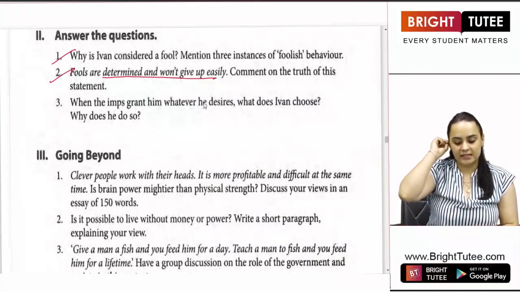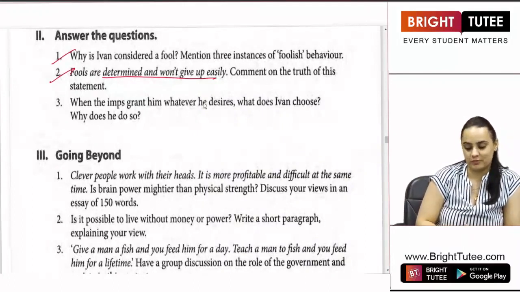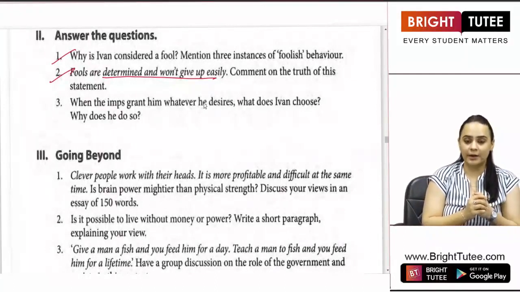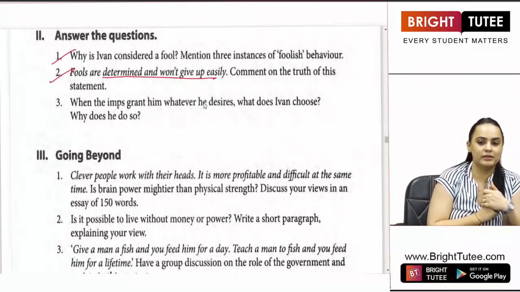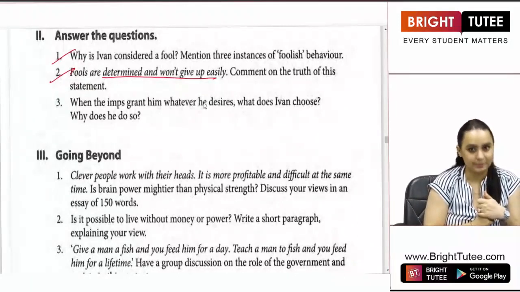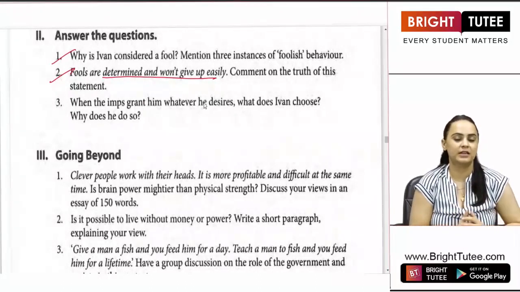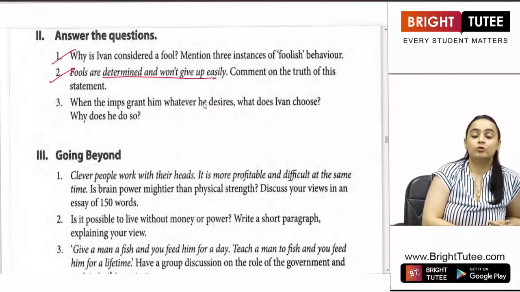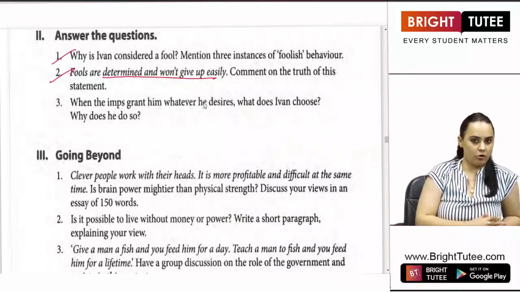When the imps grant him whatever he desires, what does Ivan choose and why does he choose so? So, what all things did Ivan ask for from the imps and why? From the first imp, he asked for something that could help him be relieved from his terrible stomach ache. The imp gave some medicinal properties to the roots, and those roots could actually cure all the illnesses that existed on the earth.